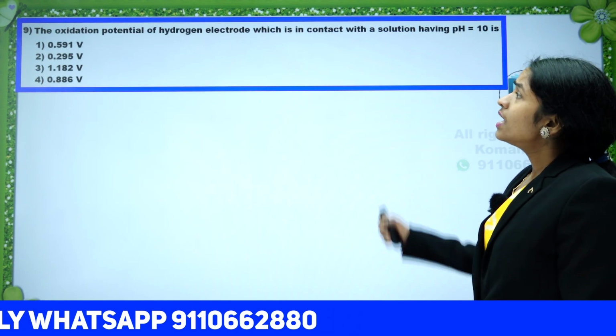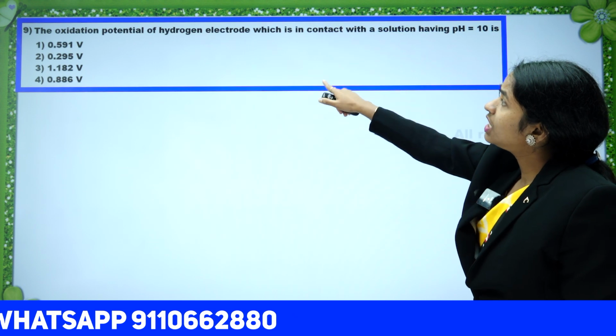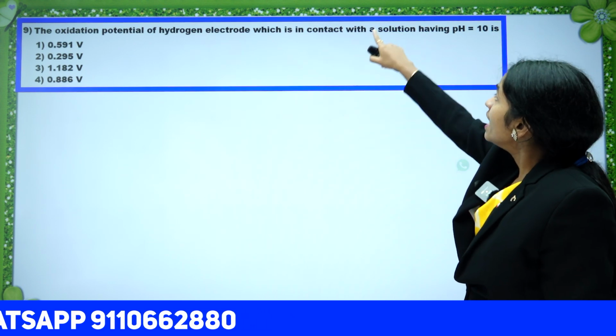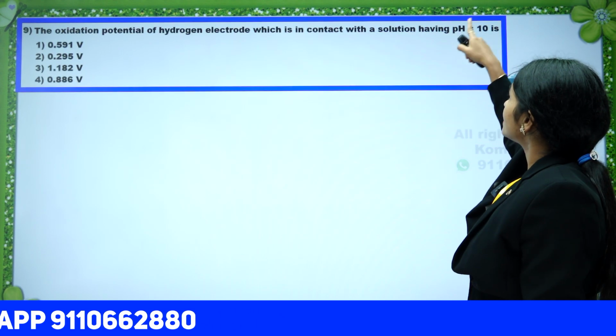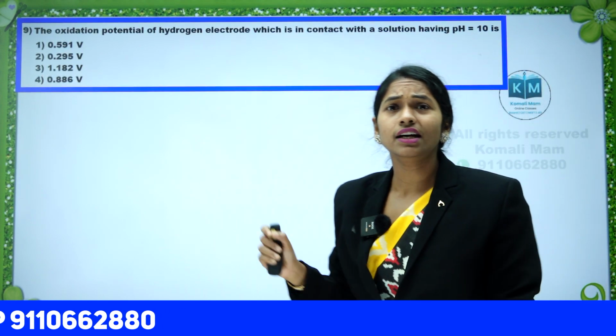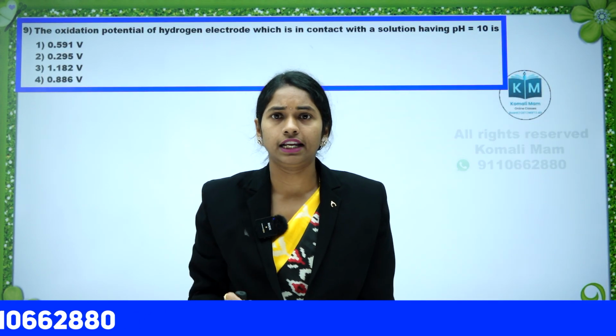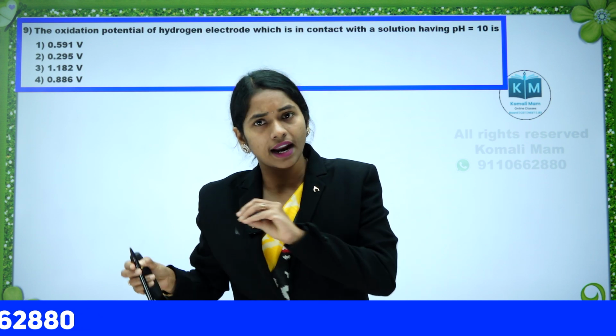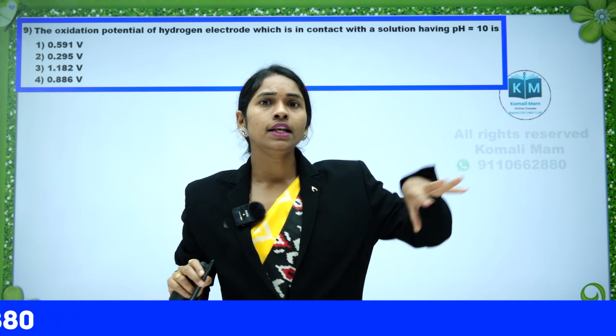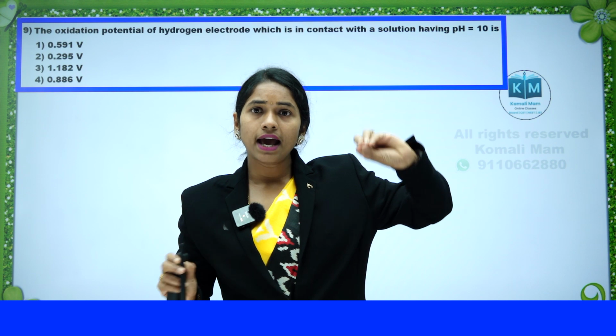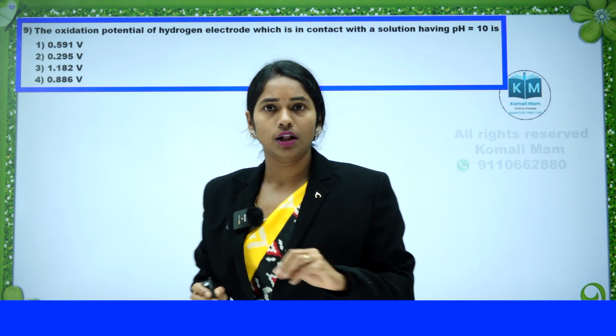See the next one. The oxidation potential of a hydrogen electrode which is in contact with a solution having pH 10. Here I will tell you an excellent formula. Write these formulas in your notebook. You can directly substitute and solve the question.